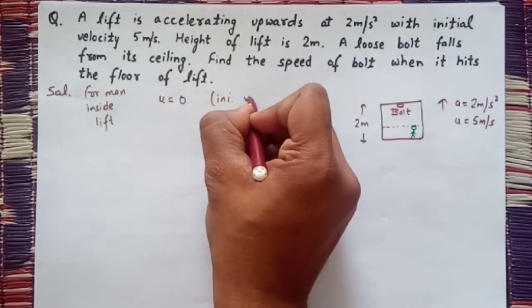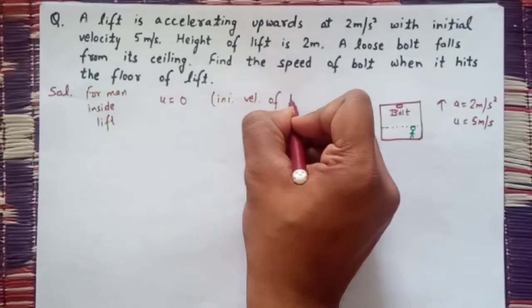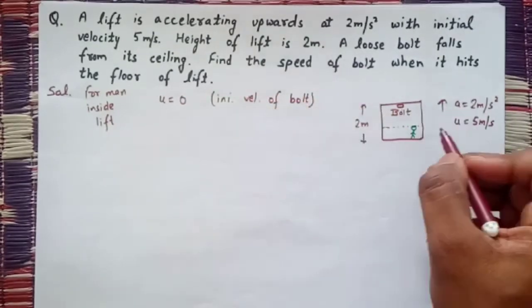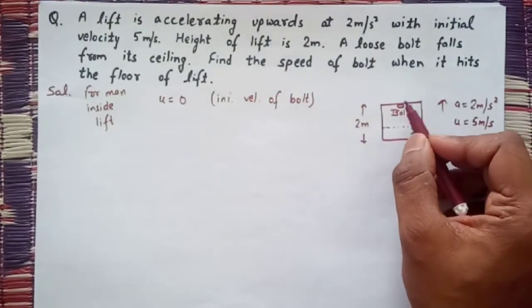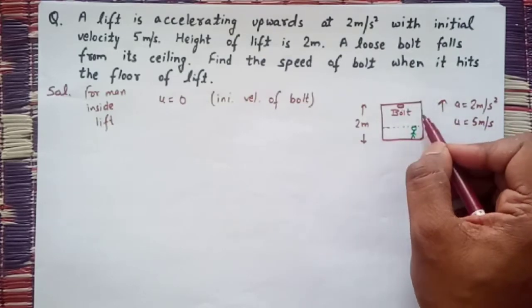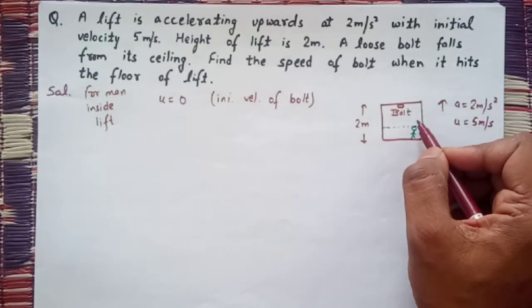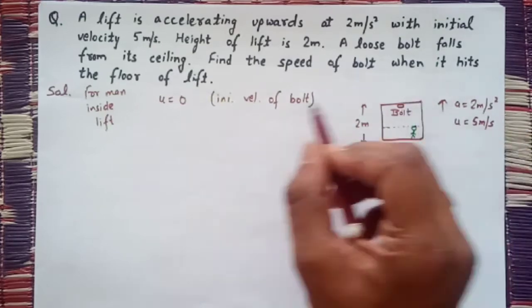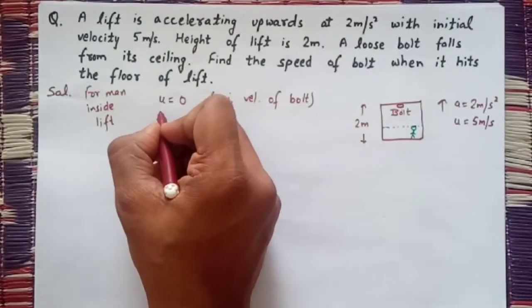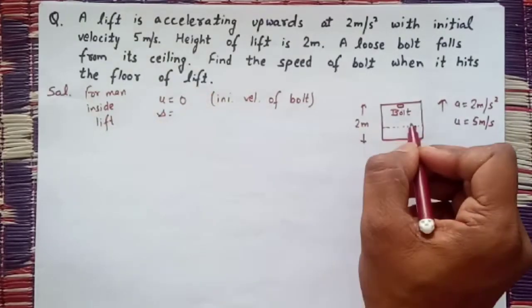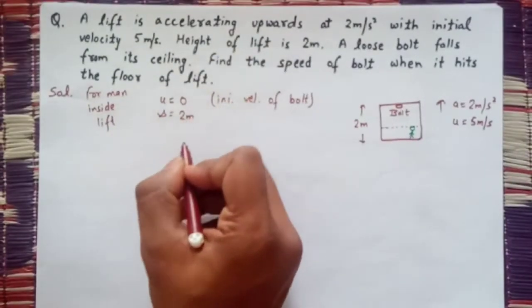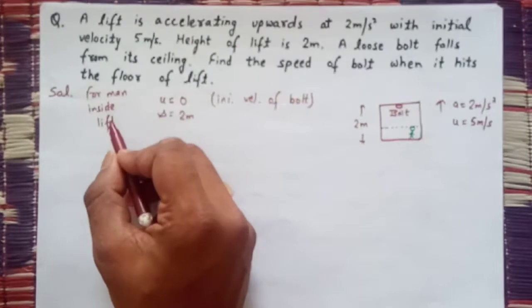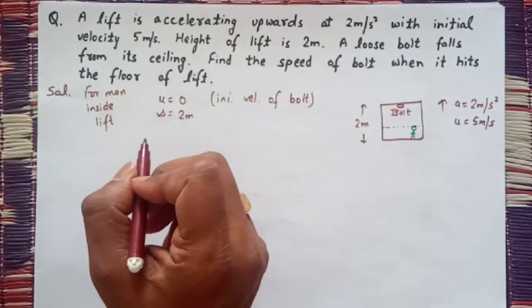The bolt is moving upward, the lift is moving upward, and the man is also moving upward. So by relative motion, according to the man, the velocity of the bolt initially will be 0, and the bolt has to cover the distance of 2 meter. I am taking all these values according to the man inside the lift, not as general.